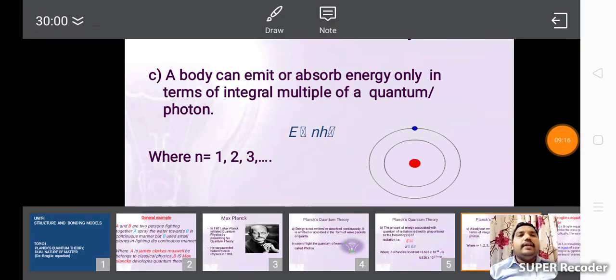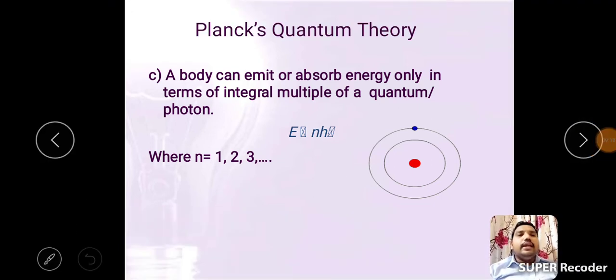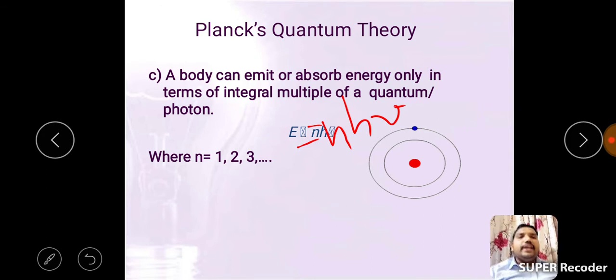So, we get E equals n h nu, where n equals 1, 2, 3 and so on.